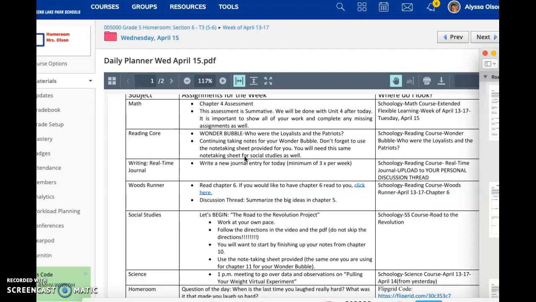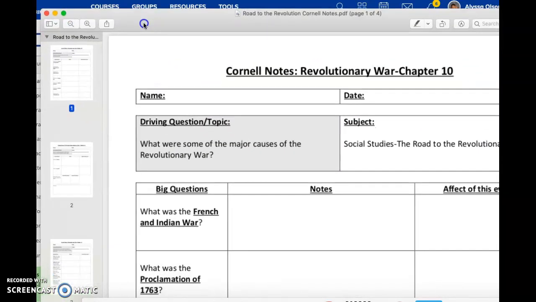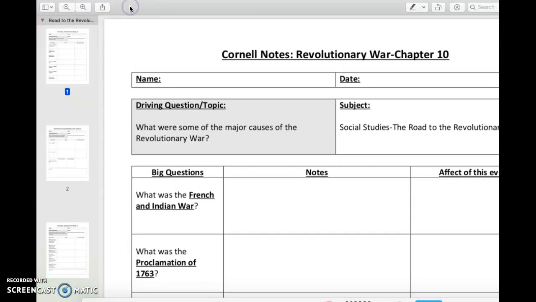So in order for you to complete the Road to the Revolution project, you need to complete that note-taking for the Wonder Bubble in Chapter 11 for Reading Core, and then in social studies, you're going to be working on completing and finishing up your notes for Chapter 10, all using that exact same Cornell notes that you have found in either your reading folder or your social studies folder.